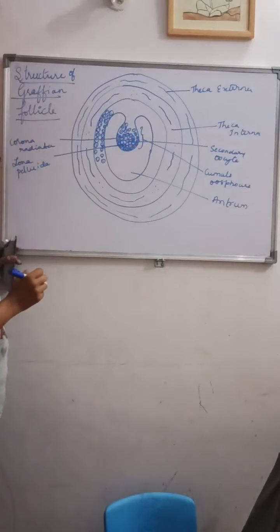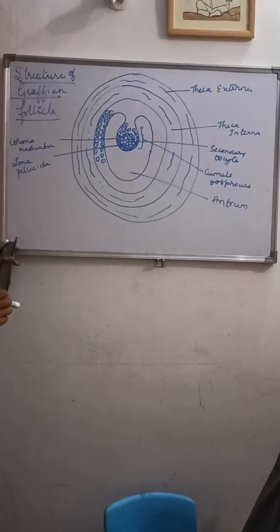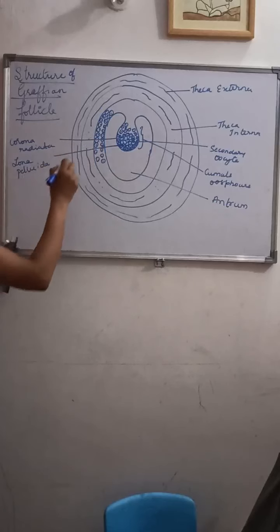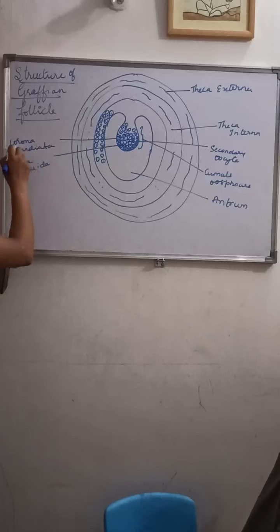So the primary egg membrane, it is called as what? Zona pellucida. The primary egg membrane is called zona pellucida, and the secondary egg membrane is known as corona radiata. This is the structure of the Graafian follicle.